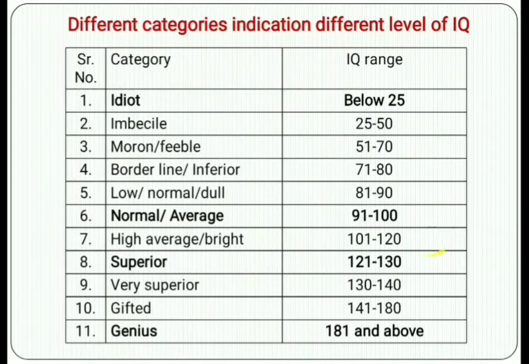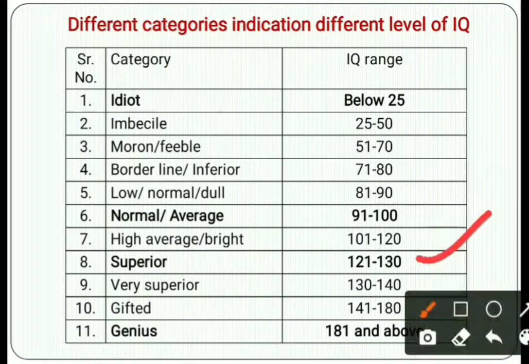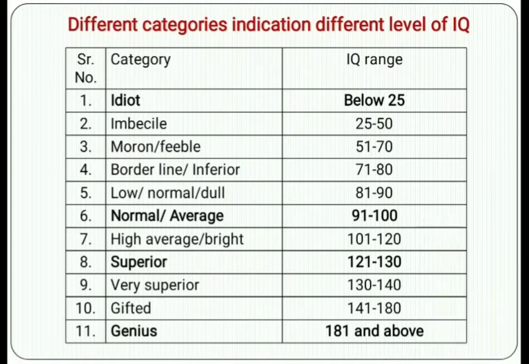Superior, 121 to 130. Then very superior, 130 to 140, gifted 141 to 180, and genius 181 and above.